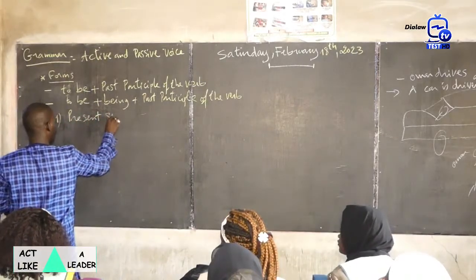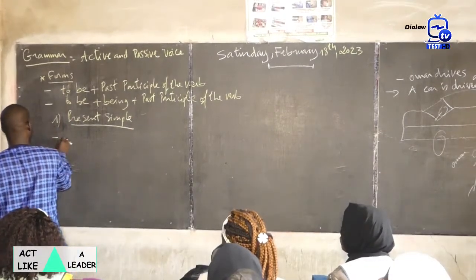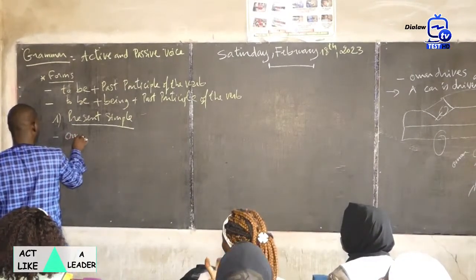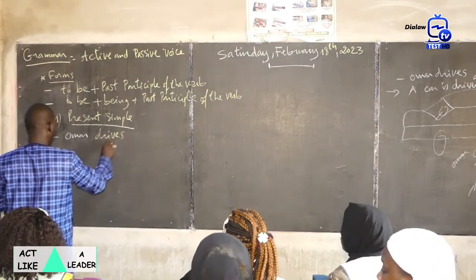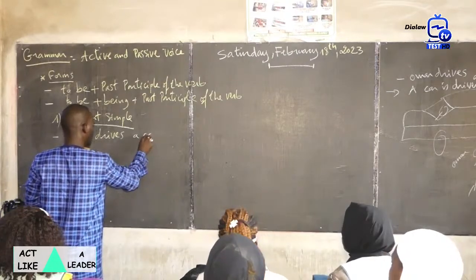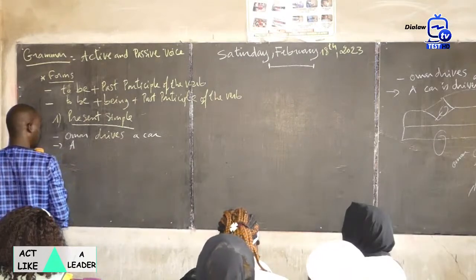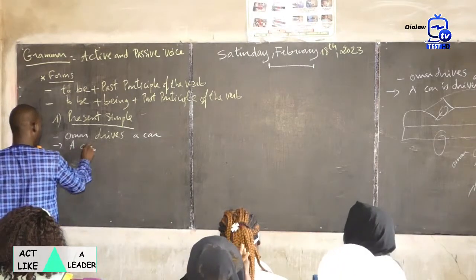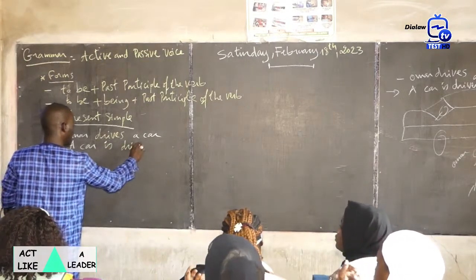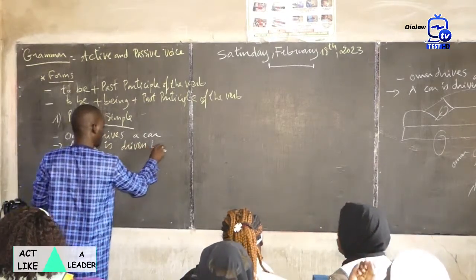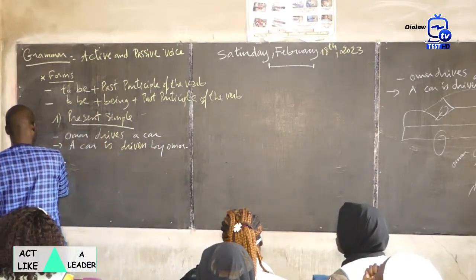Number one, present simple. We had Omar drives a car. From active to passive voice: a car is driven by Omar. Okay?